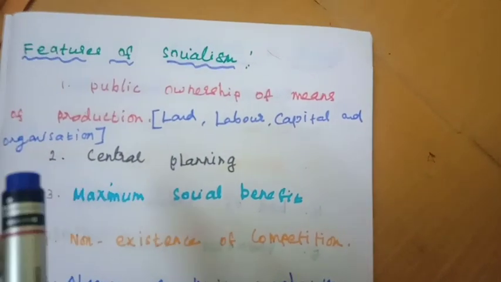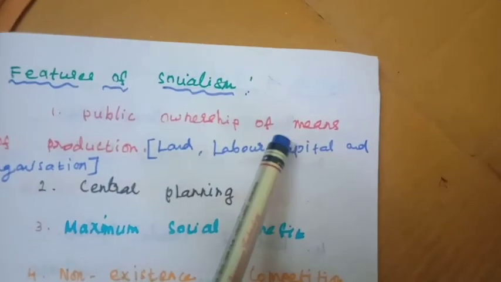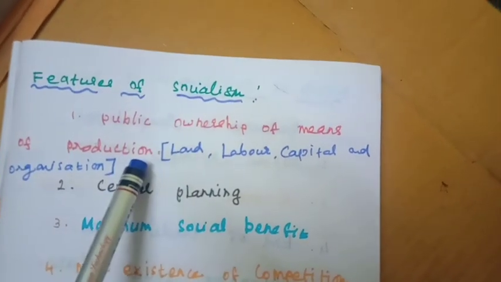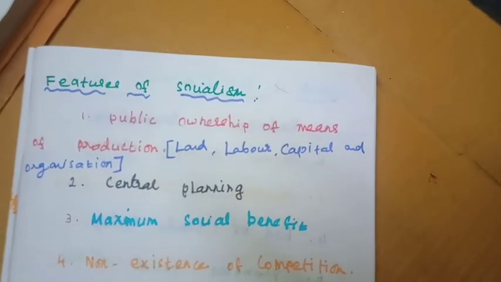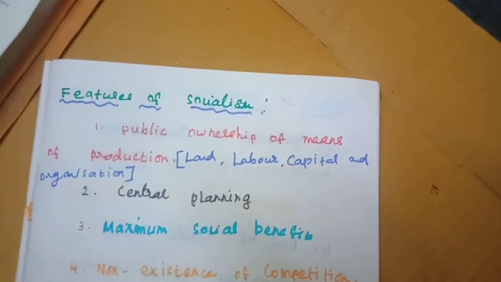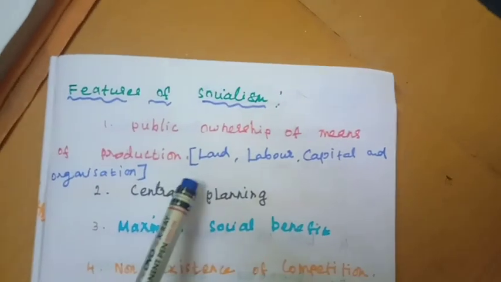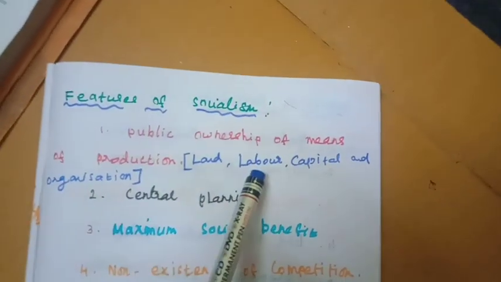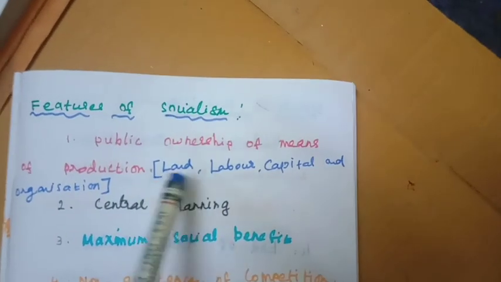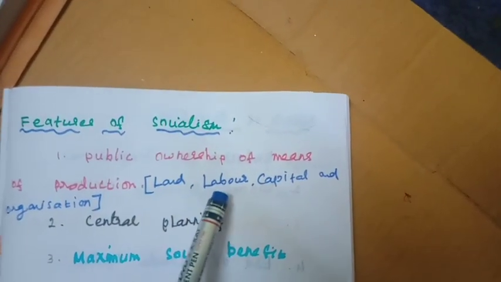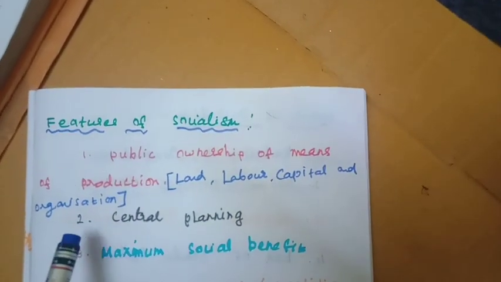Next we will move to the features of socialism. The first point is public ownership of the means of production. It means all the resources are owned by, controlled by and maintained by the government. It means all the factors of production. Last year we discussed the factors of production, that is land, labor, capital and organization. In the socialist economy, all these four factors of production are controlled and maintained by the government or public authority.